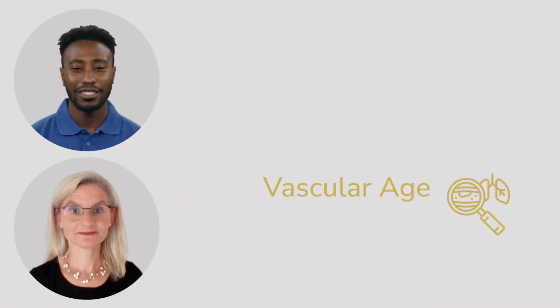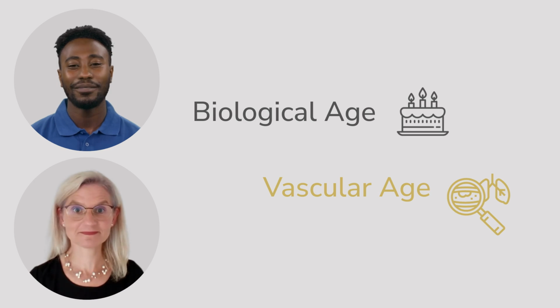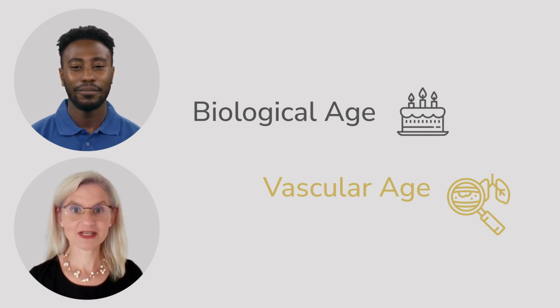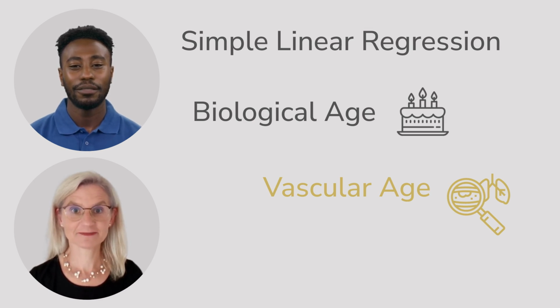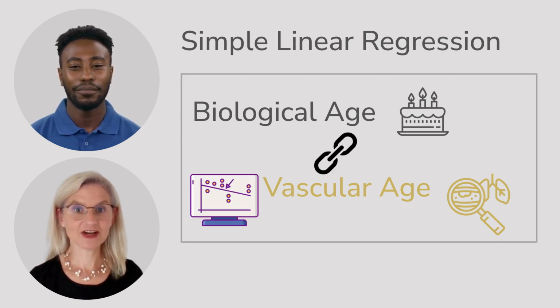I read that our vascular age can be older or younger than our biological age. That sounds important. It is. And it's a great example for today's topic, simple linear regression. So regression helps us see if there's a link between the two. Exactly. And even better, it lets us predict vascular age from biological age. That's what we'll explore now.